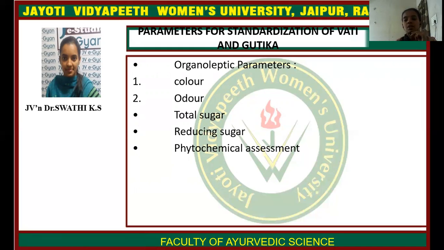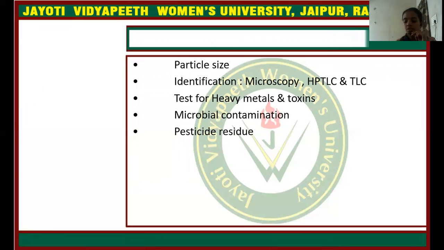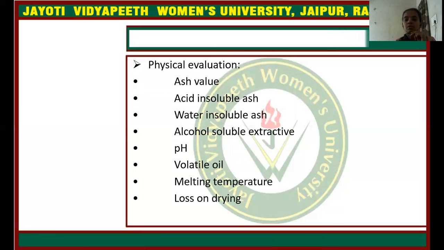Next, parameters for the standardization of Vati and Gutika. In that, organoleptic parameters like color and odor, and also total sugars and reducing sugars, phytochemical assessment, particle size and identification, microscopy, HPLC, TLC, test for heavy metals and toxins, microbial contamination, and pesticide residues. Next, physical evaluation like ash value, acid insoluble ash, water insoluble ash, alcohol soluble extractive, pH, volatile oil, melting temperature, and loss on drying.